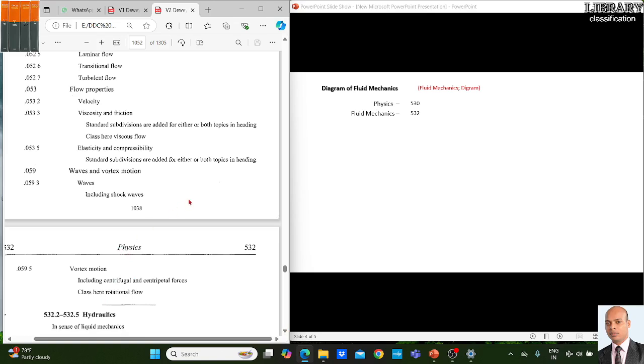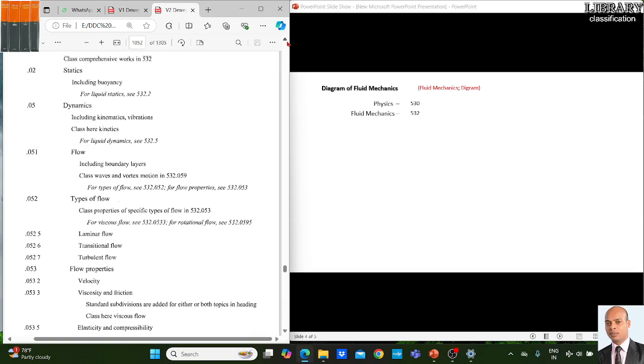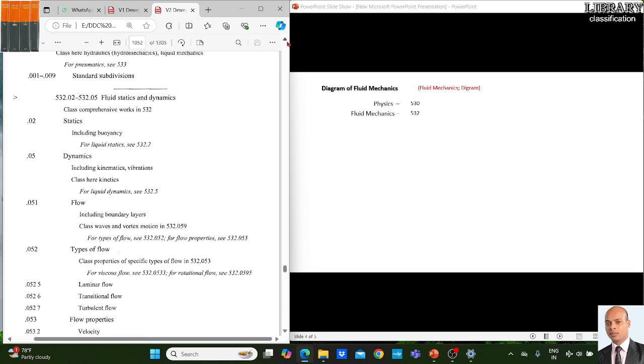Diagram is not given, but we should know that diagram will come under the table. In the standard subdivision, the second subdivision, that is 02, is miscellany. Under the miscellany, diagrams or illustrations are listed.